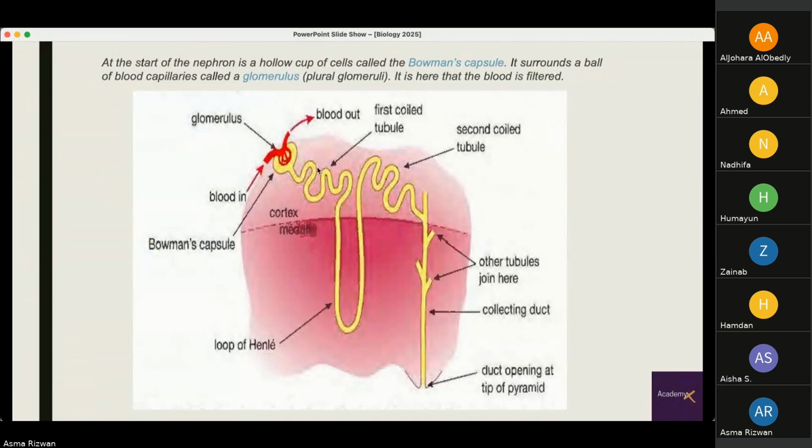Here in the cortex you can find the Bowman's capsule, which leads down to the medulla as the loop of Henle, coming back to the cortex with the second coil tubule, and then this structure is known as the collecting tubule. All of the other tubules of all the nephrons join here. This is the opening at the tip of the pyramid, which leads to the pelvis area, and then into the ureter, then into the bladder.